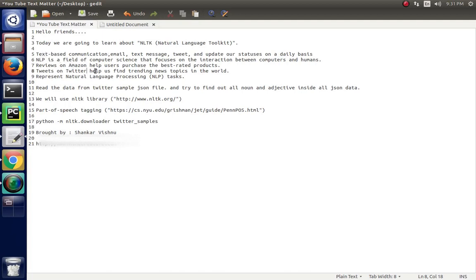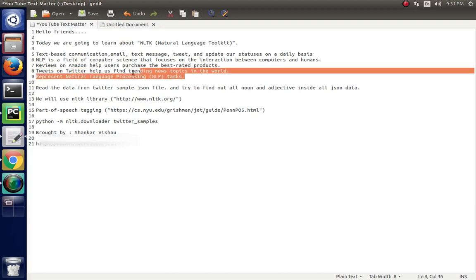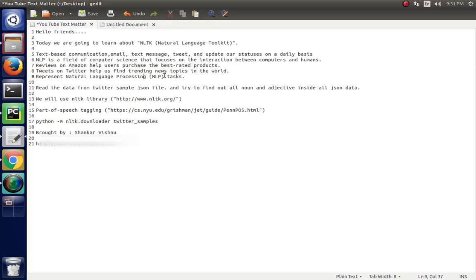NLP works on things like email, text messages, tweets, and any type of status update on social media. With the help of NLP, you can provide the best rated products to the user on your e-commerce website, or you can find out the trending news topics around the world by getting the tweets on Twitter. All such tasks are done with the help of NLP.